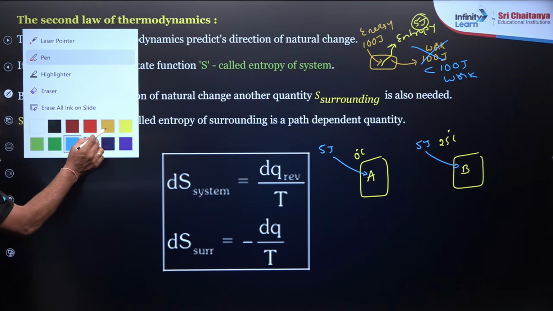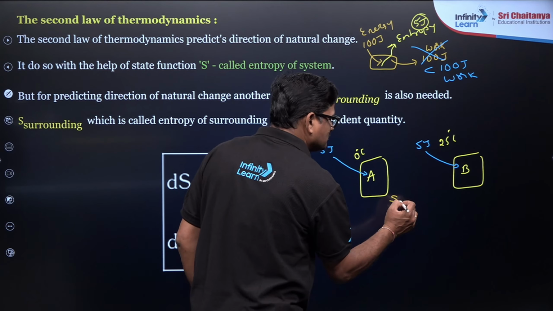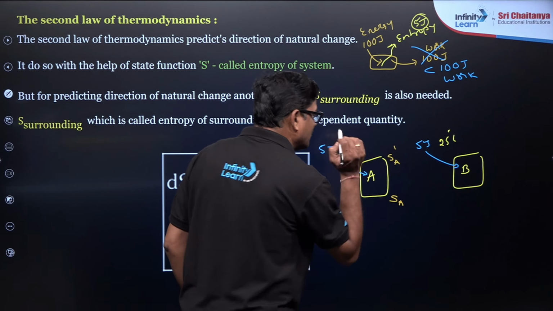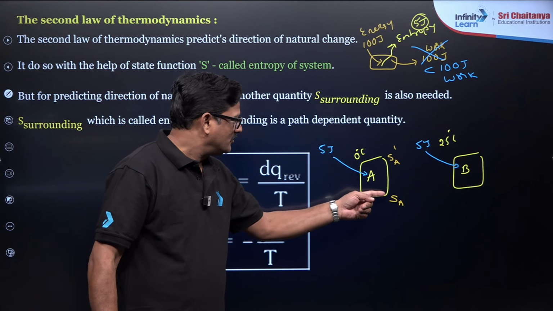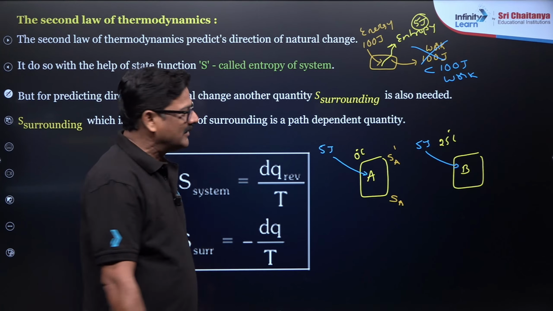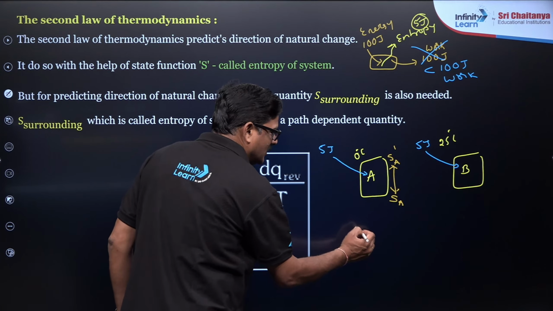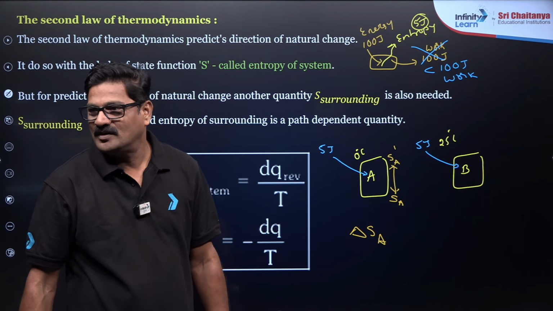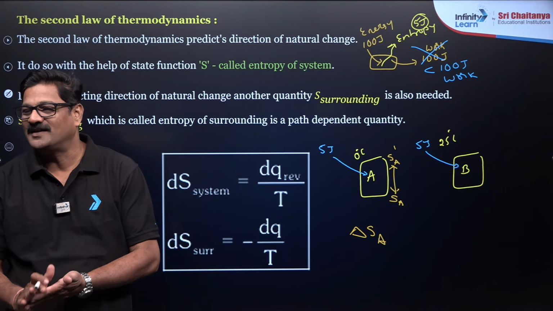And I wanted to say here, its delta S_A and its delta S_A dash will be formed. Initially it was at 0. So when you give 5 joules of heat, it is going to be S_A dash. Okay. And what is the change in the entropy? Delta S_A.